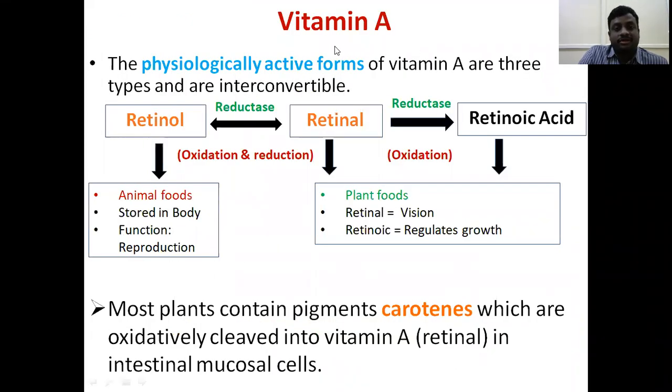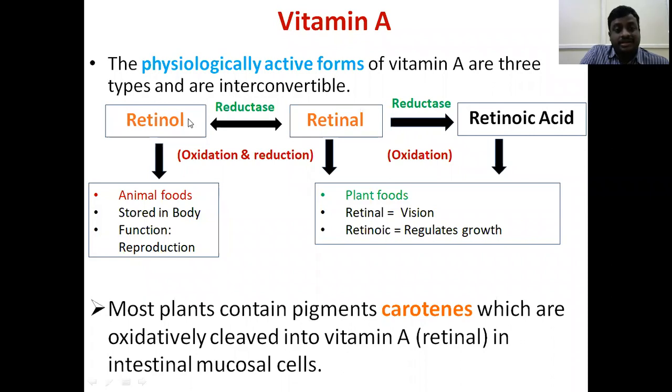The physiologically active forms of vitamin A are 3 types: retinol, retinal, and retinoic acid. Retinol and retinal are interconvertible in the presence of the enzyme reductase. They participate in oxidation and reduction reactions.